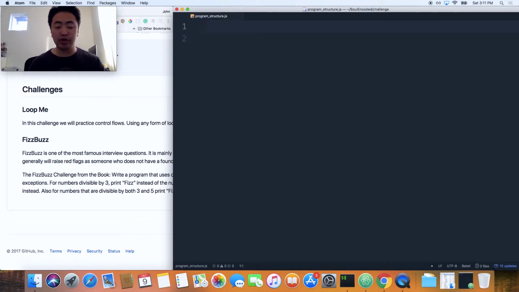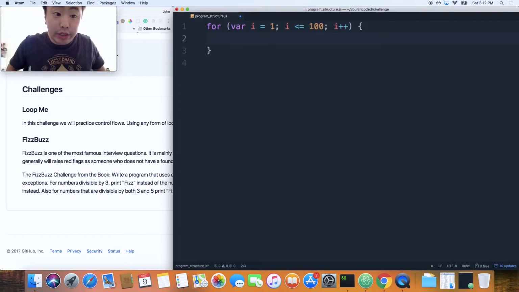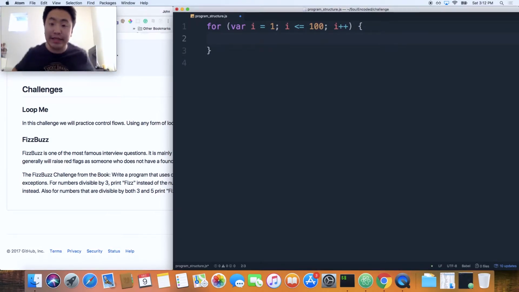That's the only trick. Basically it's a loop with conditionals. So let's go var i equals 0, or let's start with 1, i is less than or equal to 100, i plus plus. All we're doing is creating a for loop iterating from 1 to 100.